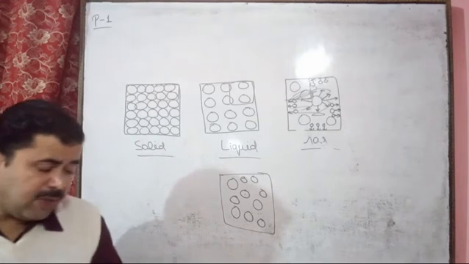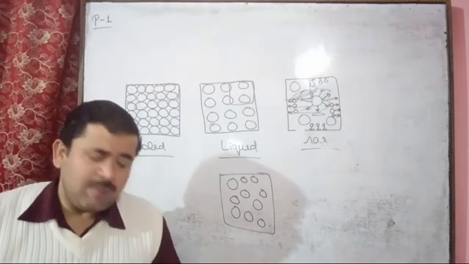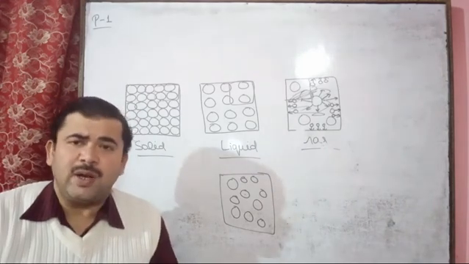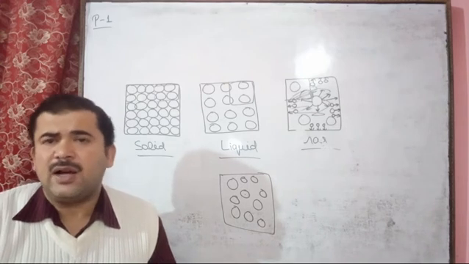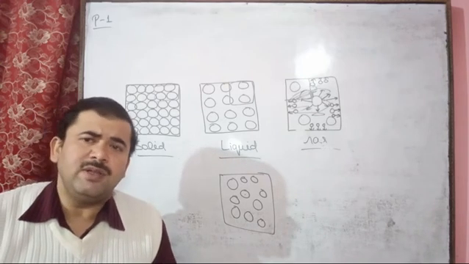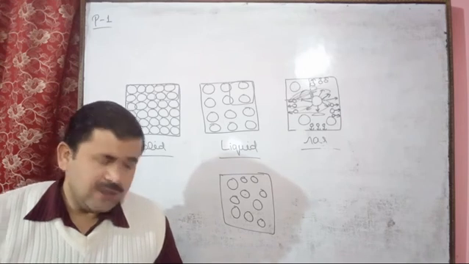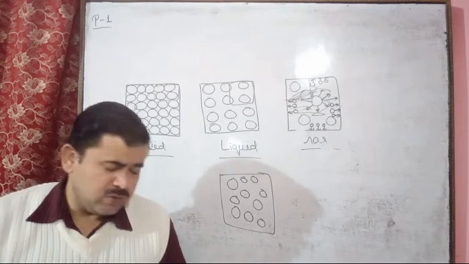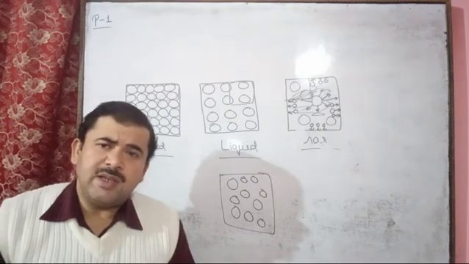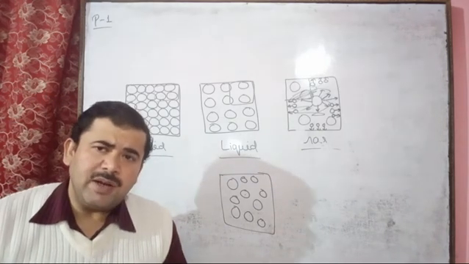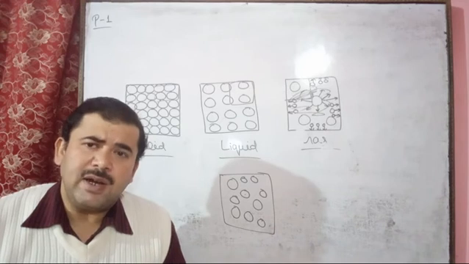The effect of change of any one of these parameters affects the other two parameters also. If any one parameter changes, then the other two parameters will automatically change.